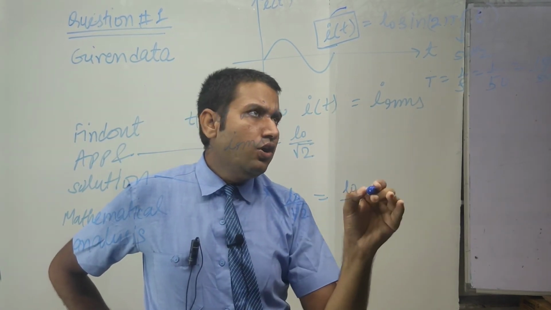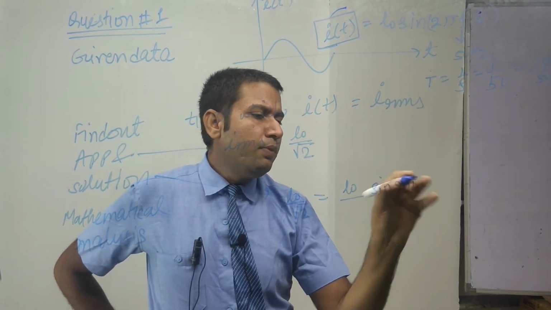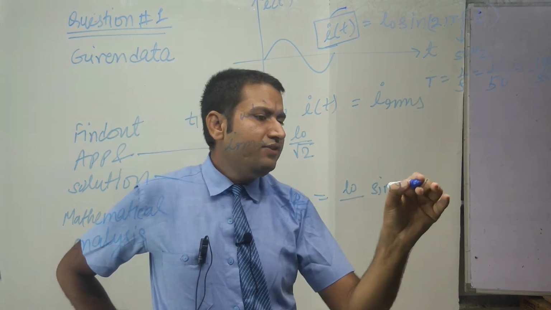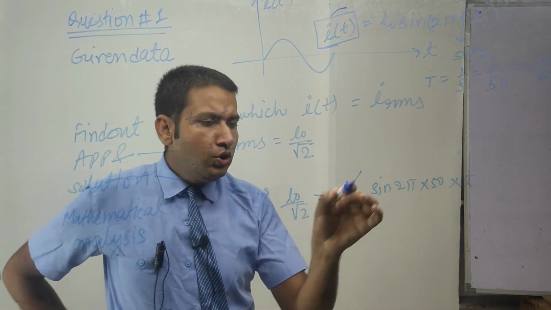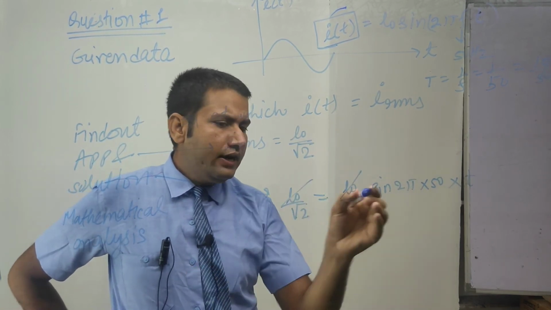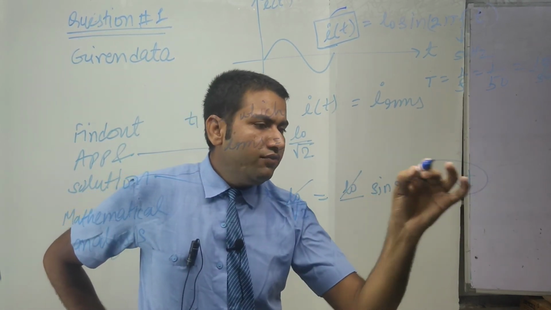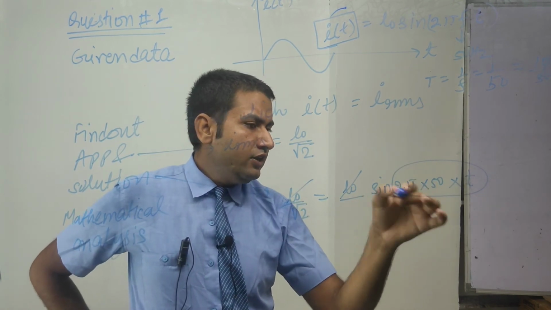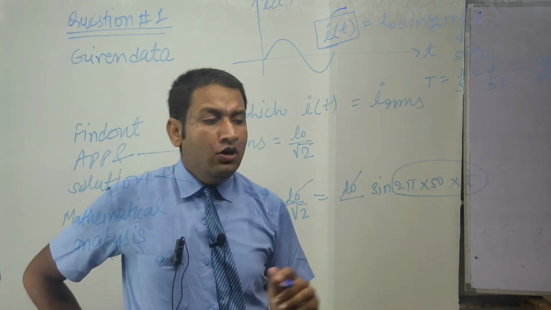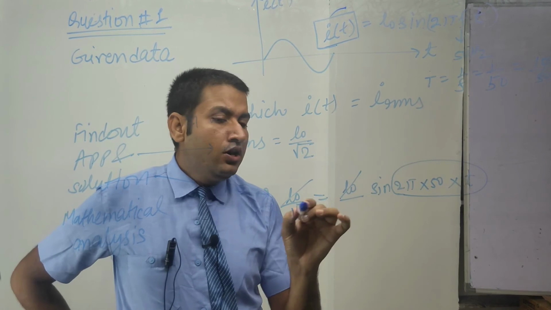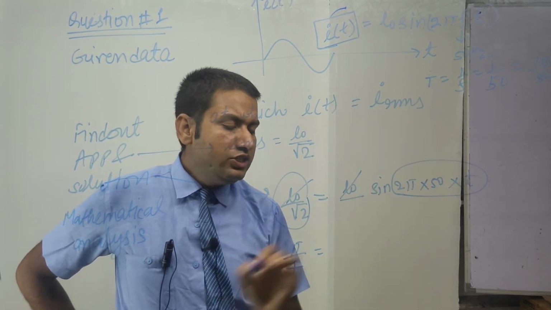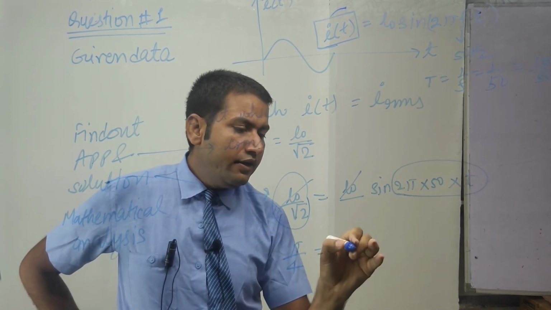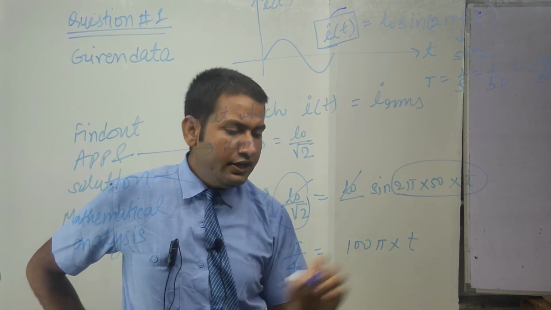So I naught into sine 2 pi into f, which is 50, into t. I naught cancels out, and the sine angle must be equal to pi by 4. So pi by 4 is equal to 100 pi into t.